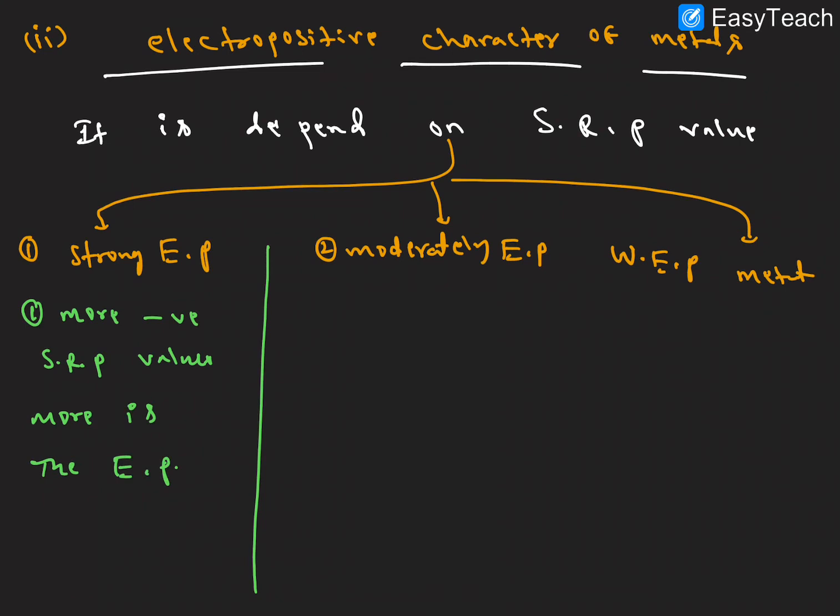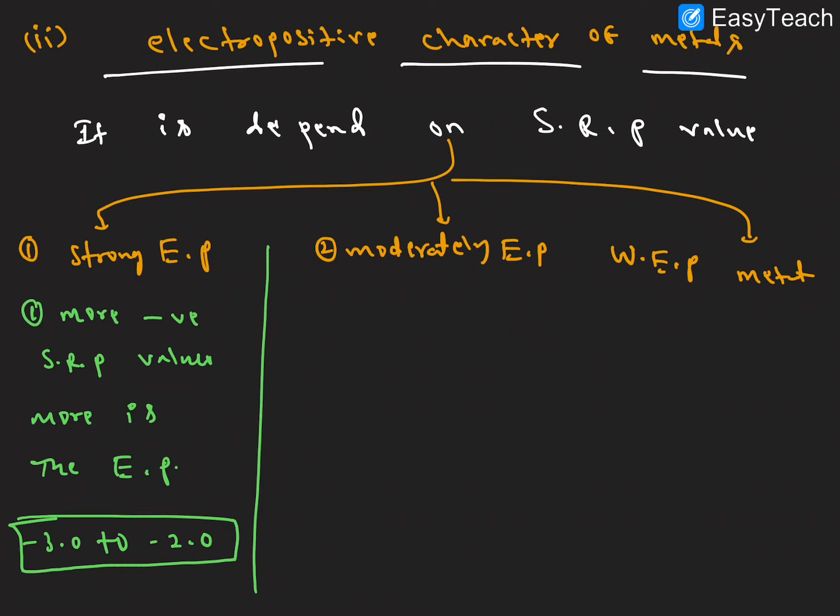More is the electropositive character. Generally, the strong electropositive metals lie between minus 3.02 and minus 2.0. This value of standard reduction potential, in between this value, that is strong electropositive metals.